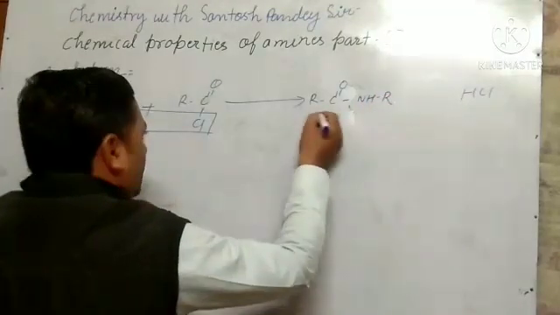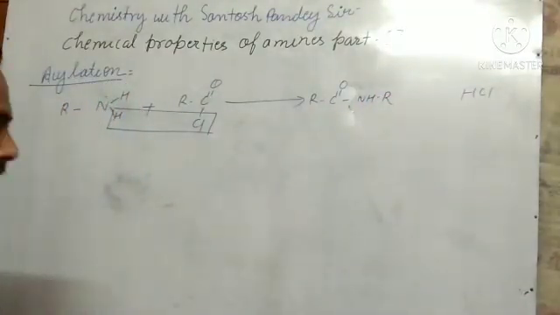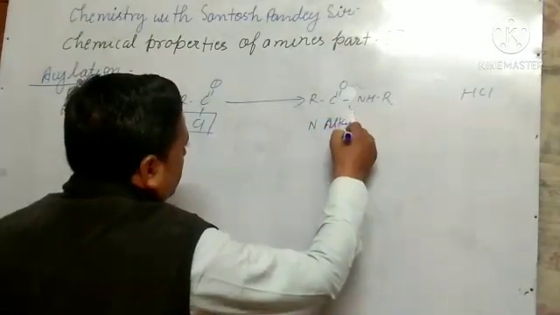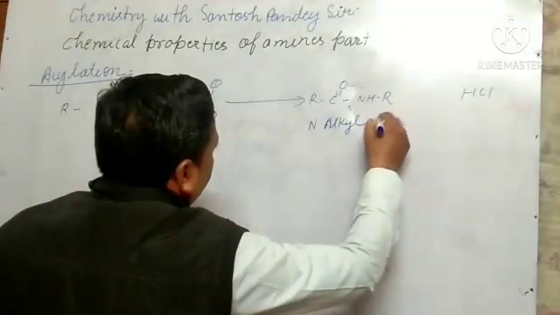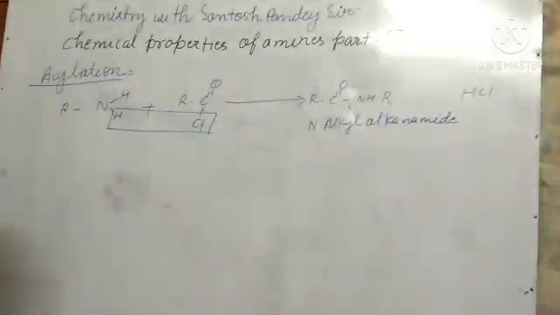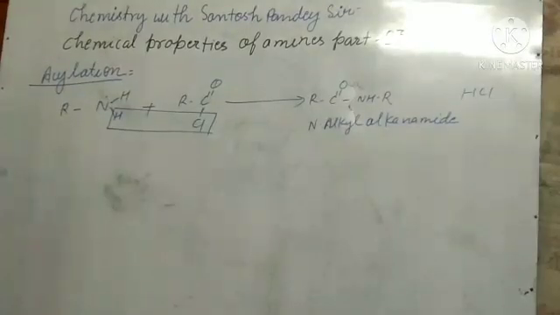RCONHR. Okay, so what is the name of this one? N-alkyl alkanamide. N-alkyl alkanamide, like this reaction. Okay, so how can we define it? N-alkyl alkanamide. Okay, so we can define it like this. Here it is acylation. So we can define it like this.